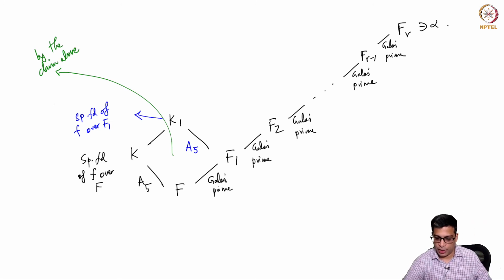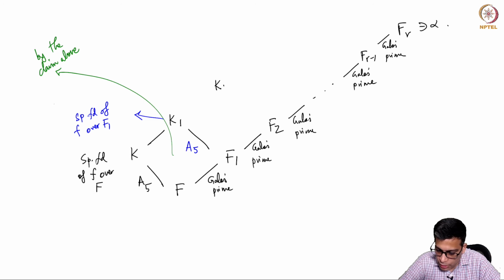Now let's see where we are. Now you forget the original situation. K over F you forget. So you forget this part. F1 is a field. Small f is a polynomial over that field. Its splitting field has Galois group A5 and we took a Galois extension with prime degree. Of course that is important here. So this is a Galois extension with prime degree.